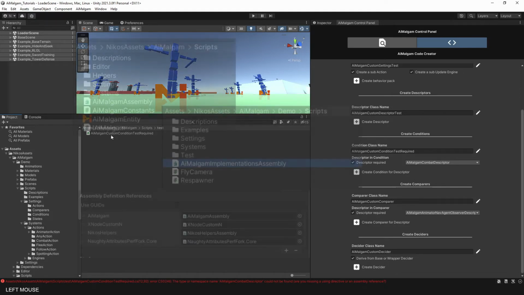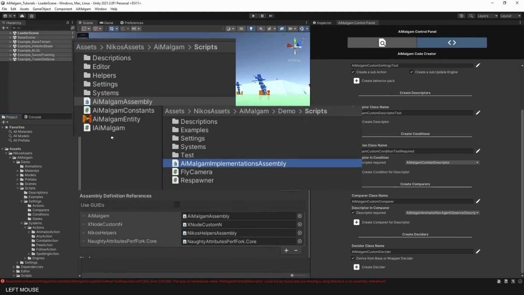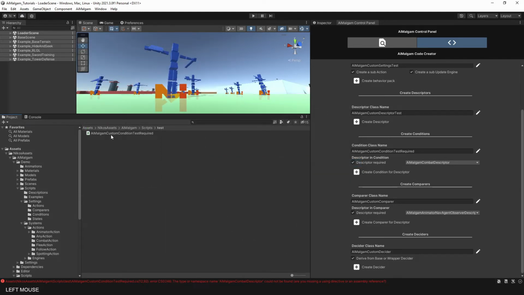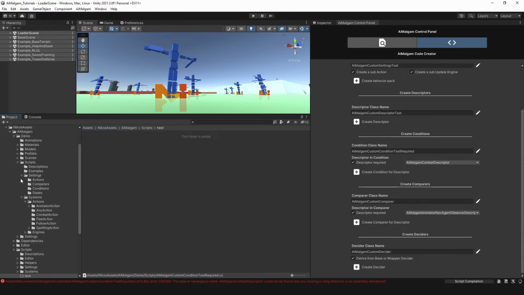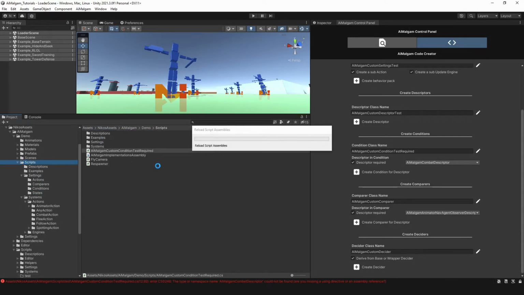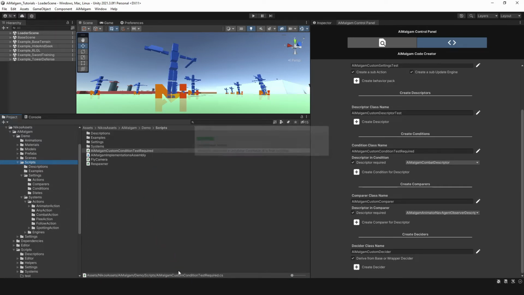One being the core AiMalgam assembly definition, and if you use the demo implementation scripts, you also have to reference the demo AiMalgam assembly definition in your custom one. For this example, I simply drag the script into the folder where the demo assembly definition file is located. And that fixed the error message.